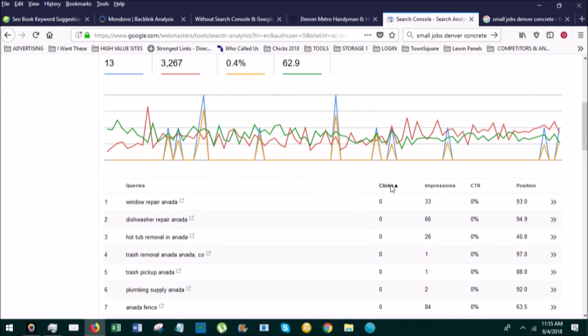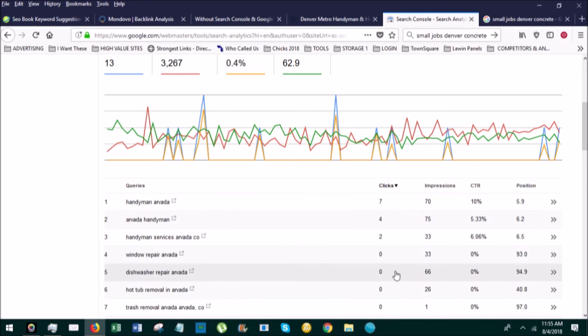And you see the majority of them are coming from Handyman. Let's see. Yep, they're coming from Handyman searches. And so I have not optimized for any of these smaller niches. But this will tell me exactly where I'm getting those impressions from. So dishwasher repair, I'm getting 66 impressions.